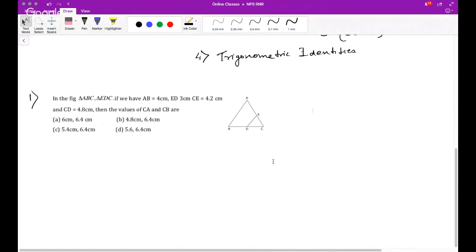Solve this, guys. In the figure, triangle ABC and triangle EDC, if we have AB is 4 centimeter, ED is 3 centimeter, CE is 4.2 centimeter, and CD is 4.8 centimeter, then find the values of CA and CB. Try and solve this question.